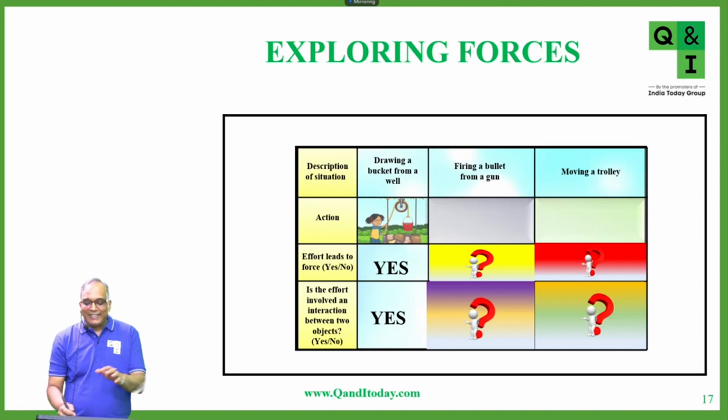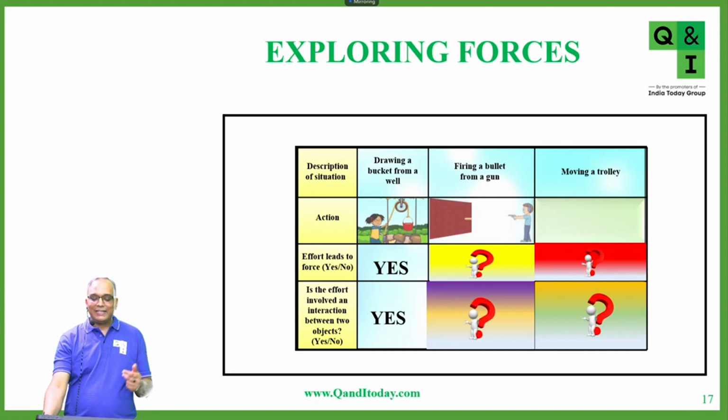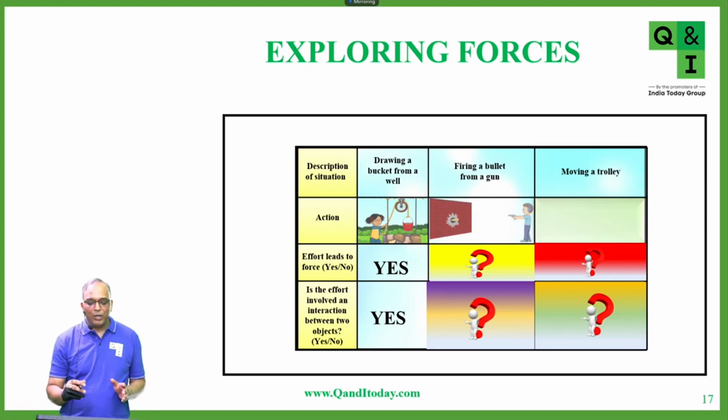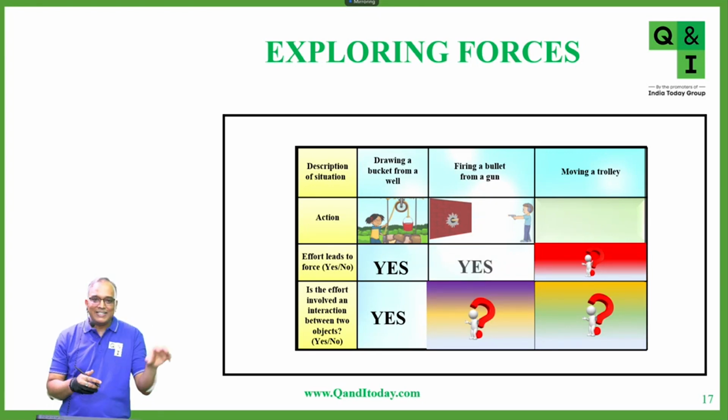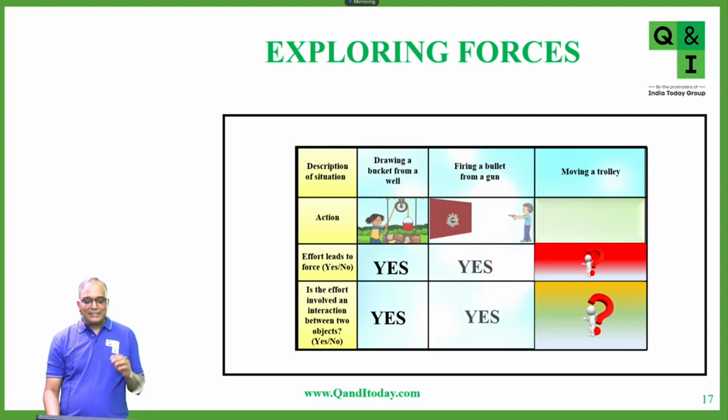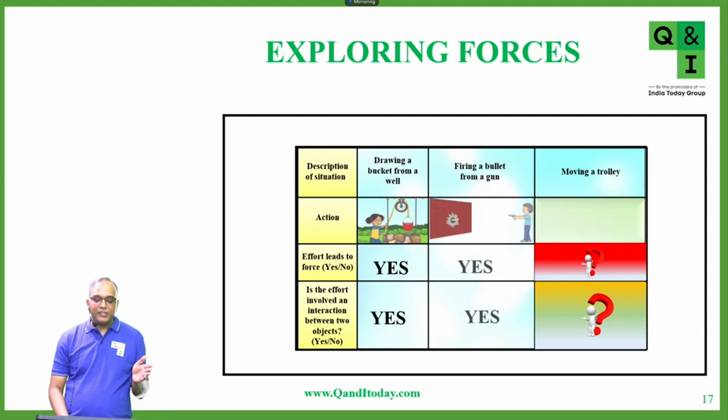Okay. Second case is firing a bullet from a gun, right? The action is firing of the bullet. Does the effort lead to force? Yes, there is the effort. The bullet goes and strikes the wall, and there is a force which is applied. And does the effort involve an interaction between two objects? Yes, the wall and the bullet interact with each other. Similarly, the trigger and the bullet, there is also an interaction there.